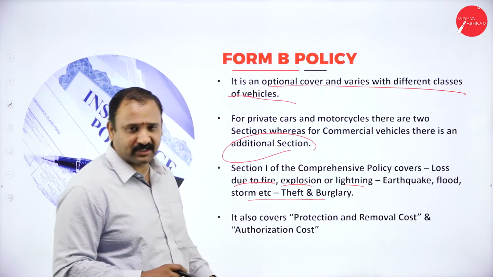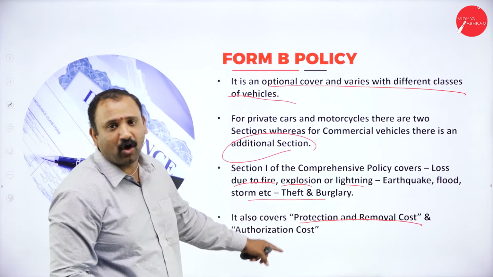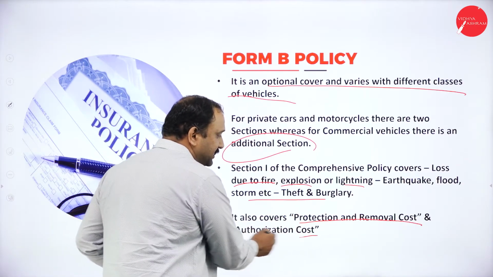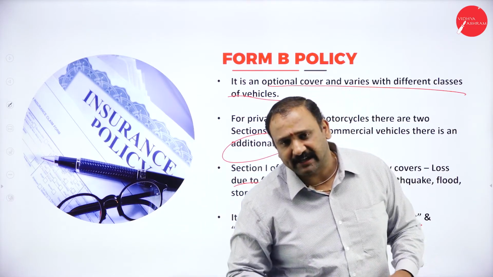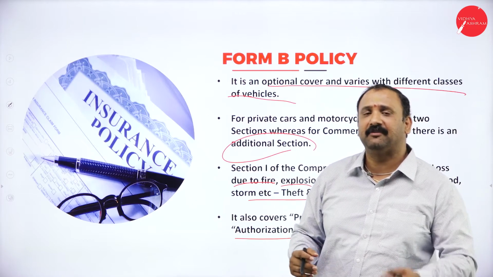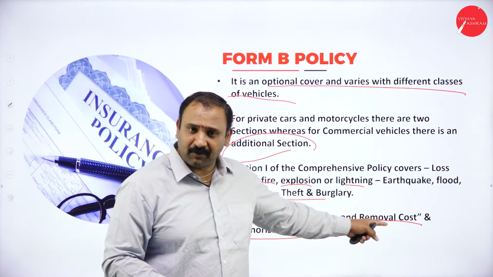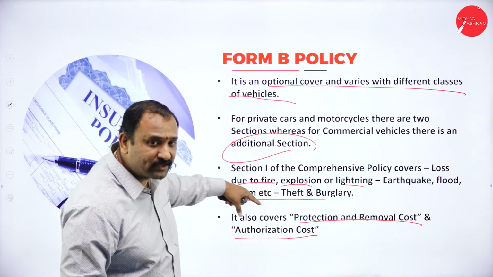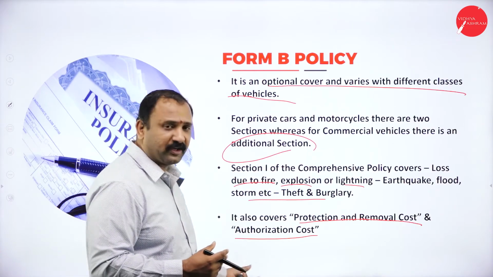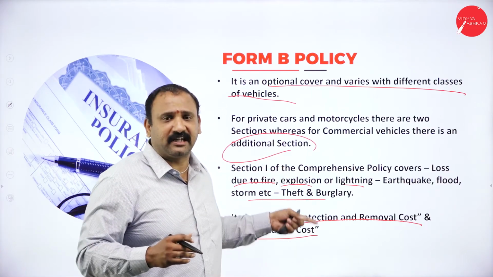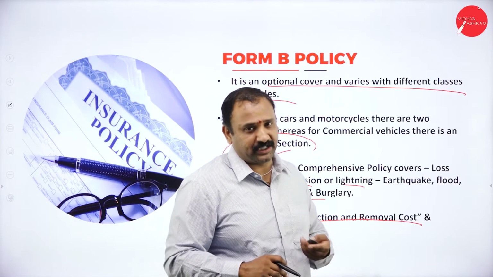It also provides cover in terms of protection and removal cost and the authorization cost. Which means to say that for protection and removal, if there is any kind of extra protection that has to be given, or any other cost that is involved with that, that will also be covered under this particular policy. The authorization cost, in terms of running up the policy, in terms of running the vehicle, any factors related to this will also be covered under this Form B policy.